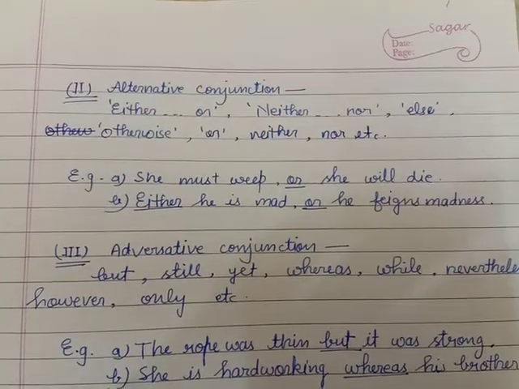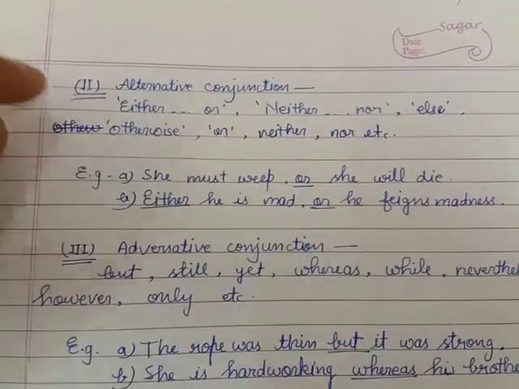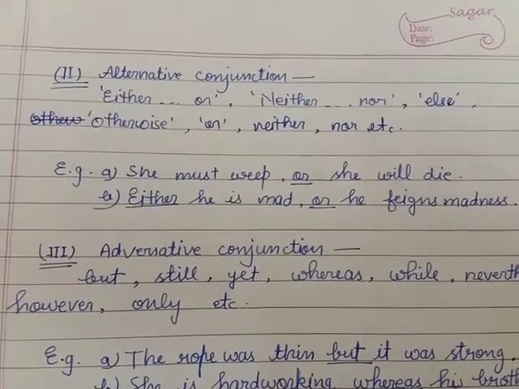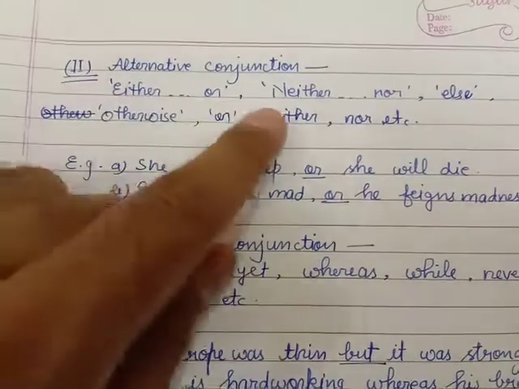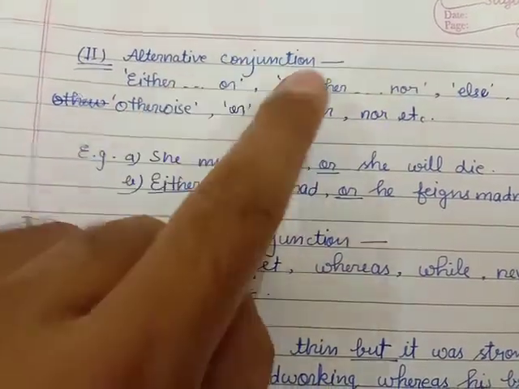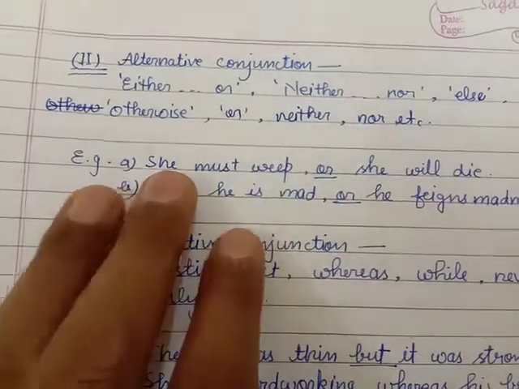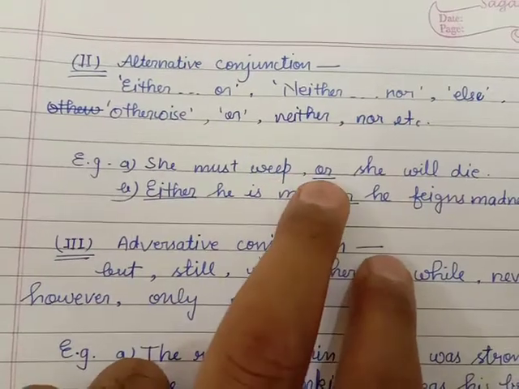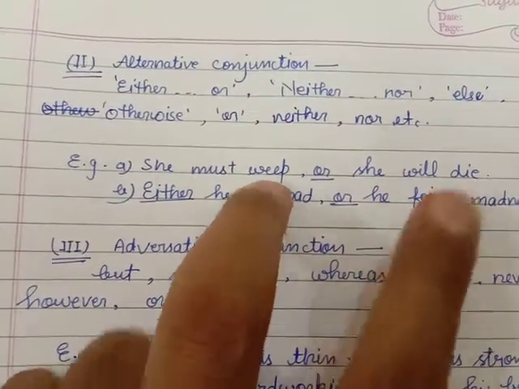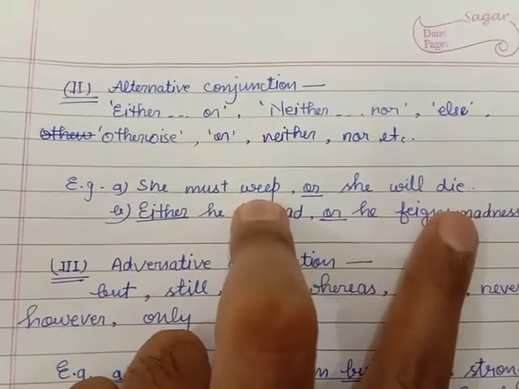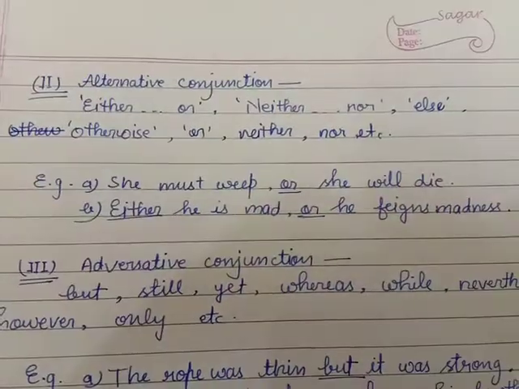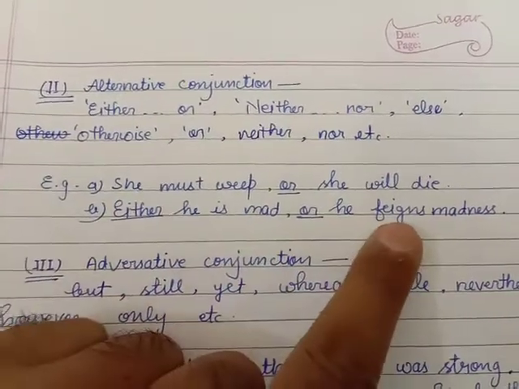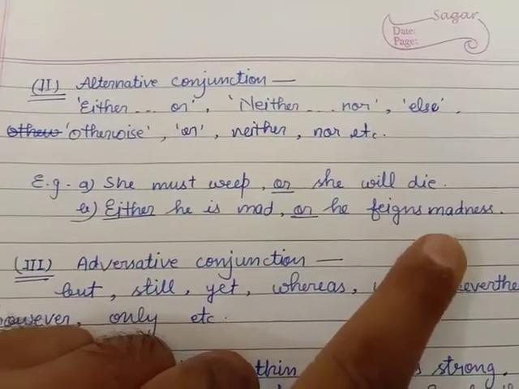The next one is alternative conjunction. Alternative means which gives you an option, either this or this you can use. So here are the options: positive way, negative way. She must weep or she will die. So the options are weep or die, two options are there. The next one is: either he is mad or he feigns madness.